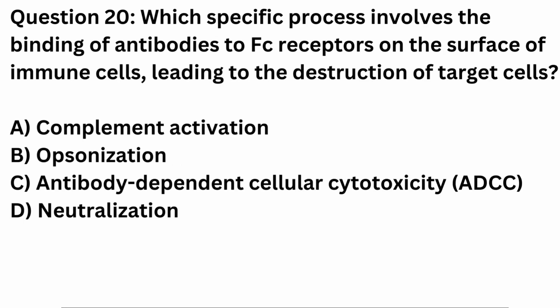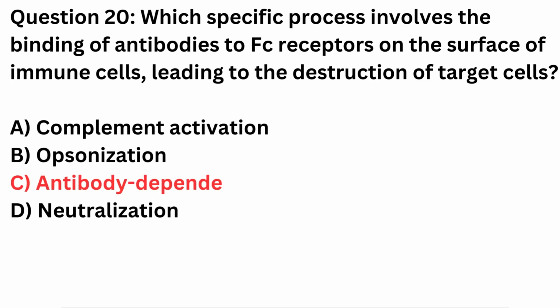Question 20. Which specific process involves the binding of antibodies to Fc receptors on the surface of immune cells, leading to the destruction of target cells? A. Complement activation. B. Opsonization. C. Antibody-dependent cellular cytotoxicity, ADCC. D. Neutralization. Correct answer is C. Antibody-dependent cellular cytotoxicity, ADCC.